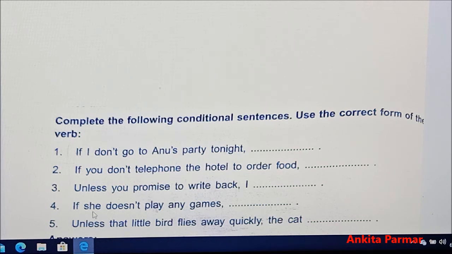Fourth sentence, if she doesn't play any games, simple present tense. So what will be the result? She will become dull and lazy. Here in the main clause we can write she will become dull and lazy. Fifth sentence, unless that little bird flies away quickly. So what will happen? The cat will jump on it, the cat will catch it. So this way all these sentences are the if not and unless exercise. You will have to practice this.